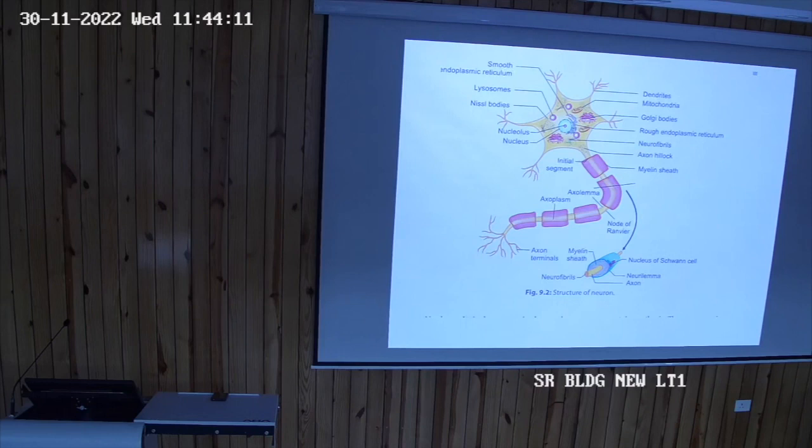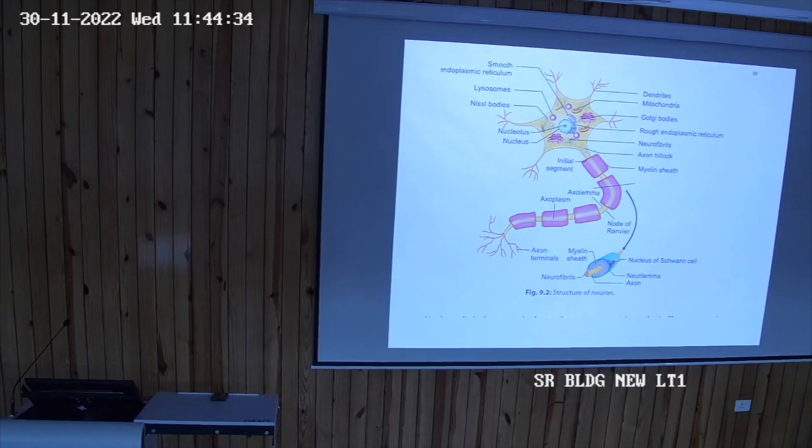Bipolar neuron present in the retina of the eye. Second is the vestibulocochlear nerve. In brackets you can write the eighth cranial nerve. The eighth cranial nerve has two parts, vestibular part and cochlear part.